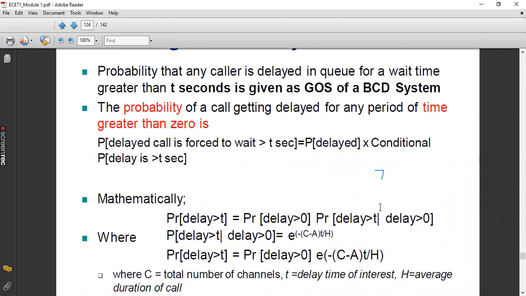But if all the channels are occupied, they are forced to wait in the queue. How much time do they need to wait in the queue? Until all the previous users get the service. That is what is known as the probability of delay greater than t. We make that particular user wait in the queue for at least t units of time. That is the speciality of finding the probability of delay greater than t. This is the modeling of LCD or BCD, the blocked call delayed model or lost call delayed model, or queuing model. Otherwise, it is known as the Erlang C system.